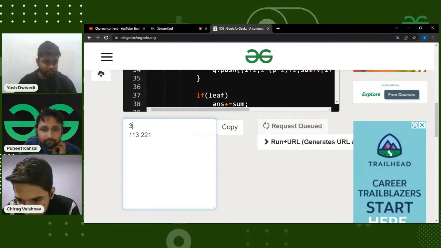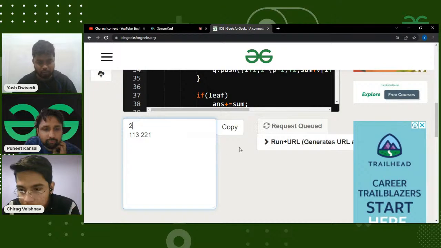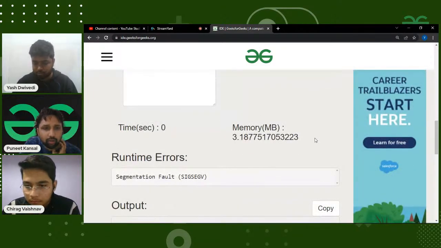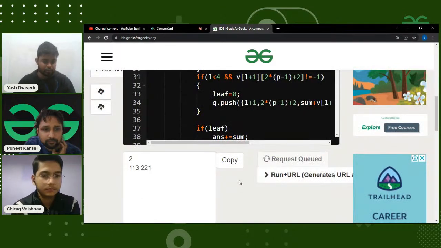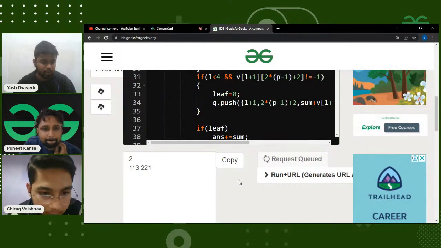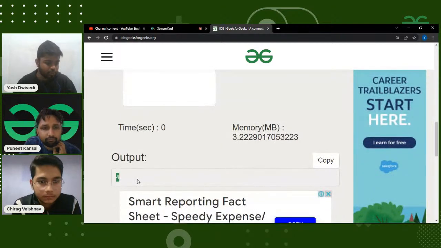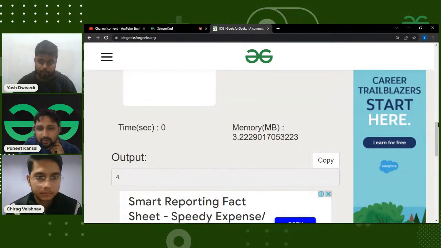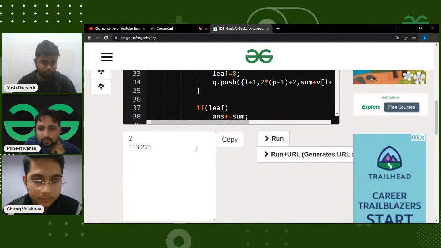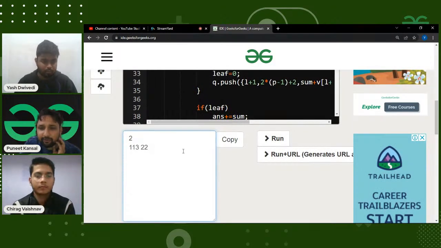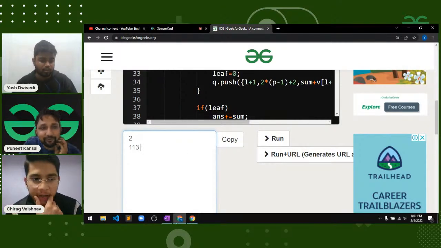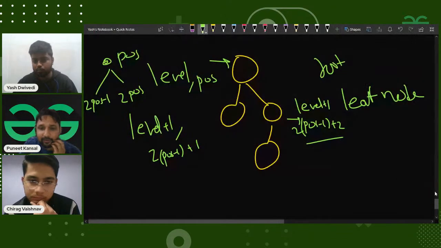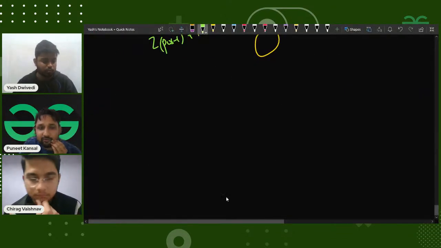Three inputs. Let's see for two inputs first. The output should be 4. Let me check it for two inputs. Yes, I'm getting output four. So let's take some input from the audience also. Anyone, please provide any input for which you think we can fail the code.